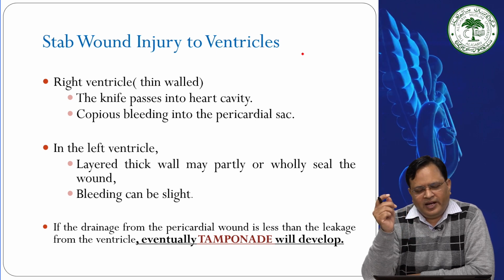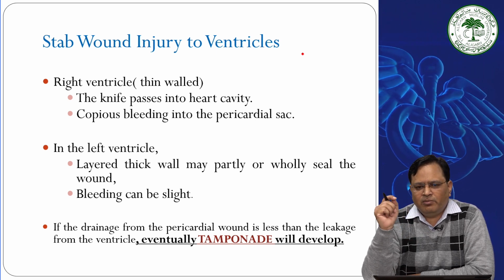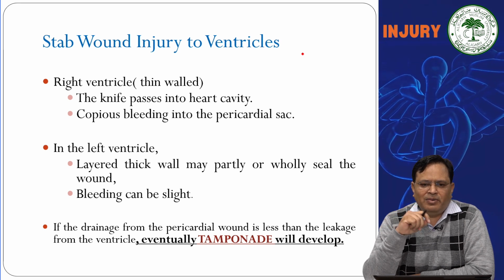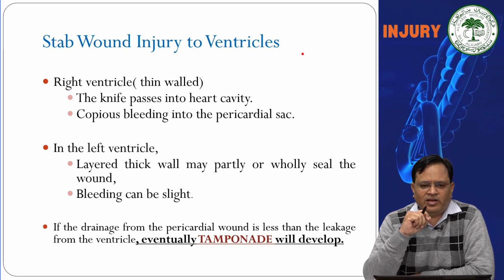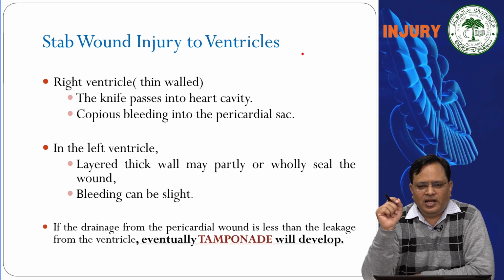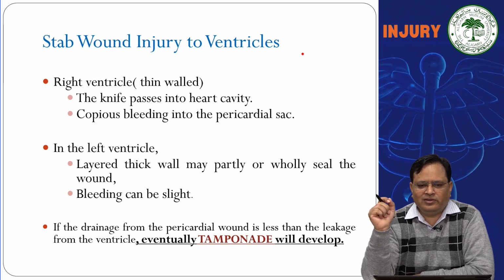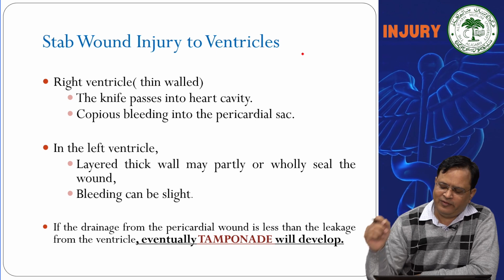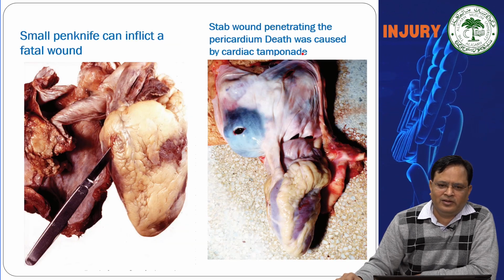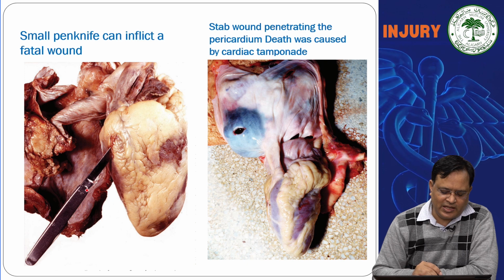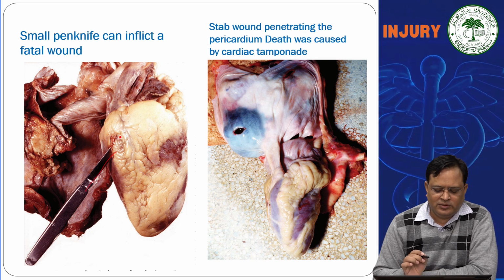Left ventricle, with its thick wall, may partly or wholly seal the wound. Bleeding can be slight. If the drainage from the pericardial wound is less than the leakage from the ventricle, eventually cardiac tamponade will develop. This is one of the diagrams which shows a penetration of the knife in the left atrium.